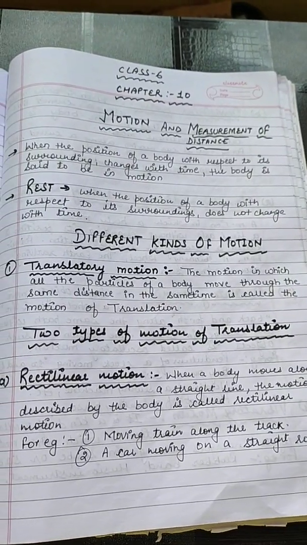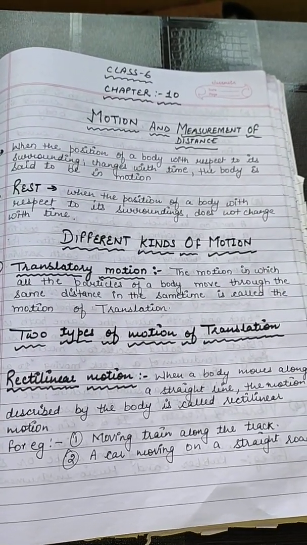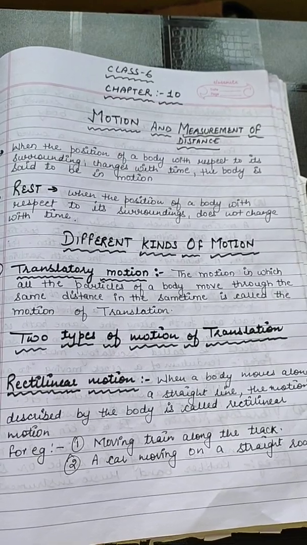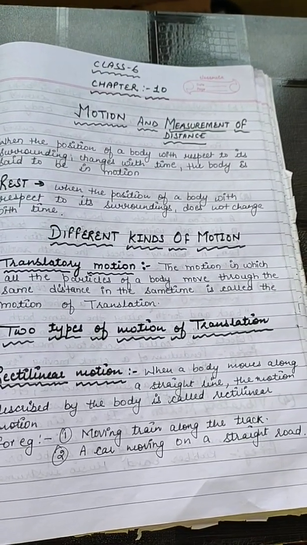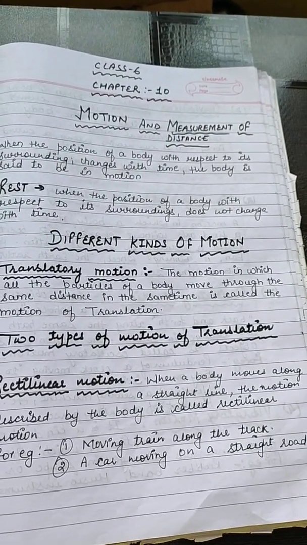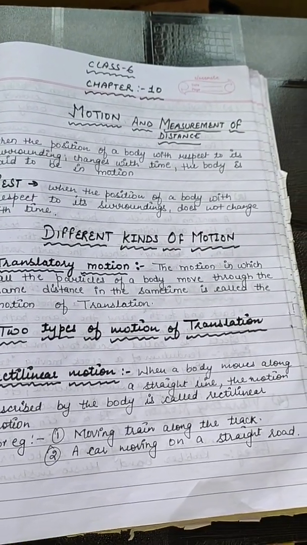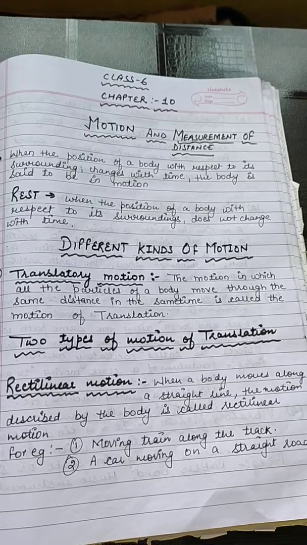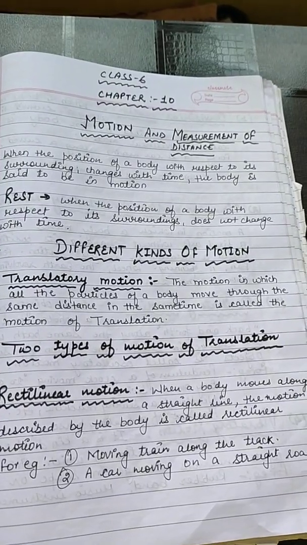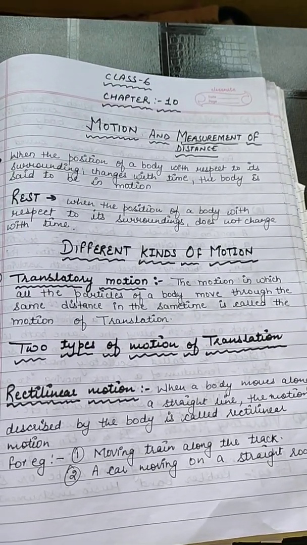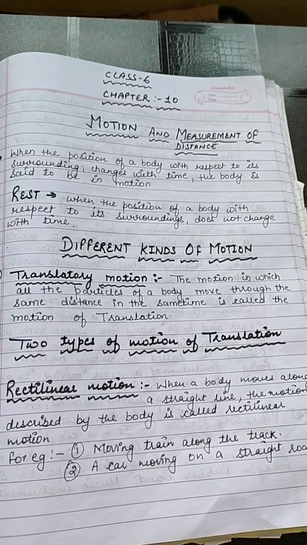In the previous video, we were discussing chapter number 10, Motion and Measurement of Distances, and we discussed the story of transport, measurement of distances, and the various parameters to measure distance. Now, today, we are going to discuss motion and the different kinds of motions.